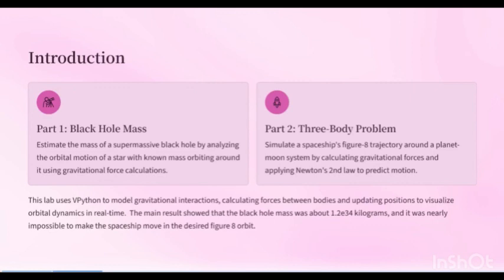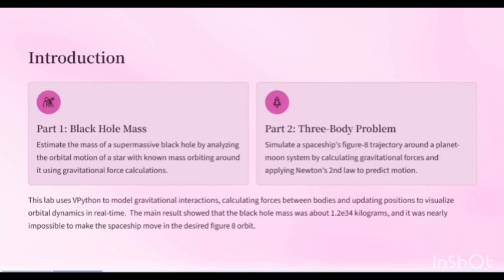The model for this experiment is coded in VPython and simulates the gravitational interactions between a planet, its moon, and a spaceship. It calculates the gravitational forces between the bodies, updates their positions using Newton's second law, and visualizes the moon's circular orbit and the spaceship's trajectory in a figure-8 path based on the initial velocity input, ensuring the spaceship doesn't crash into either the planet or the moon.